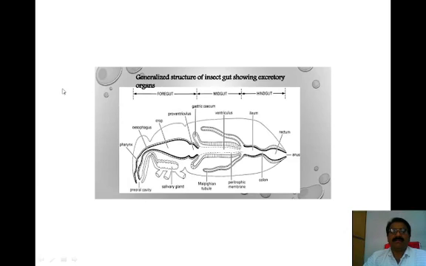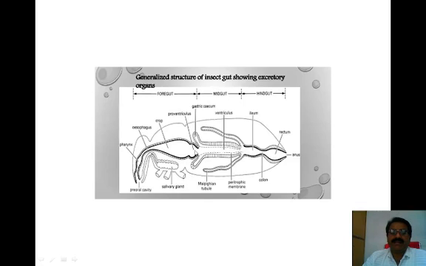Here is the diagrammatic presentation of the Malpighian tubules. As we already know, the alimentary canal of insects is differentiated into three main parts: the foregut, midgut and hindgut. The foregut comprises the preoral cavity. This leads into the pharynx, the pharynx leads into the esophagus, the esophagus leads into the crop, and at the junction of the crop there is a proventriculus.